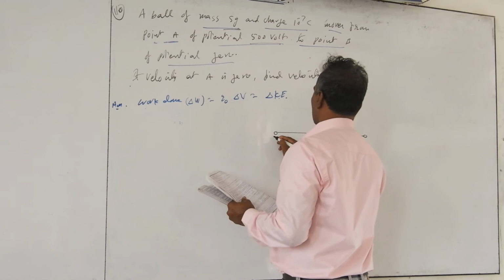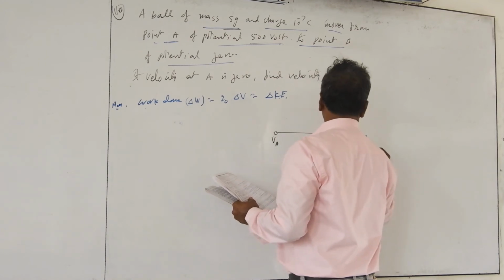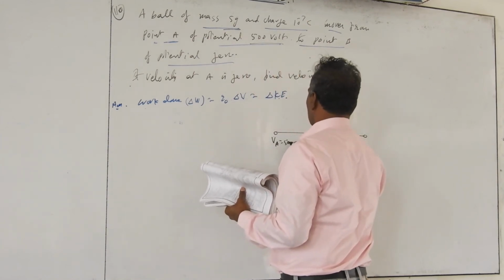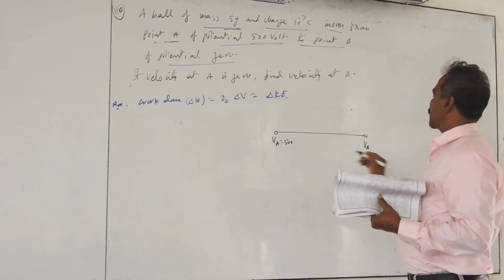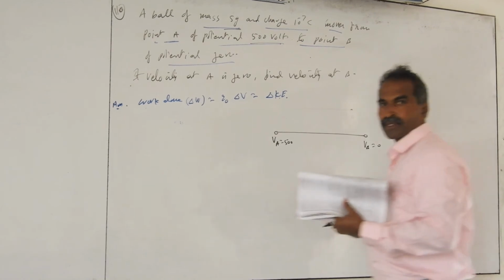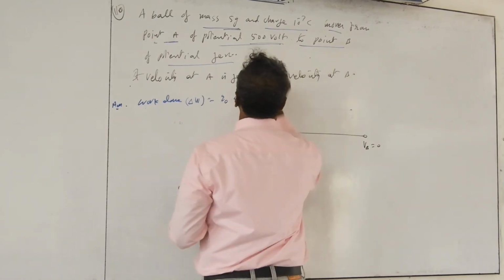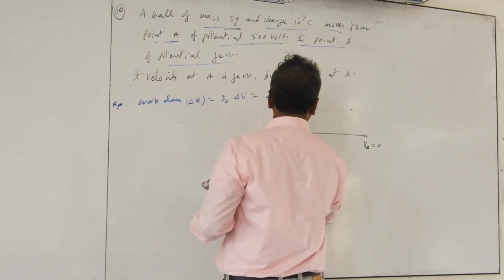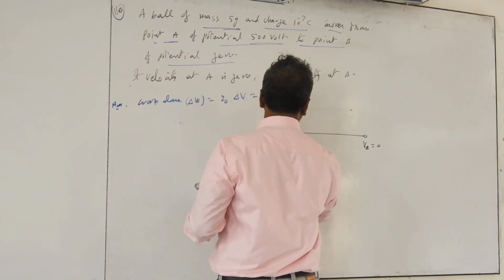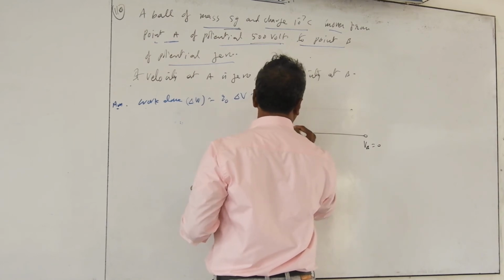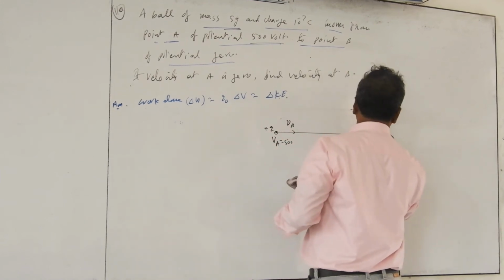Say this is A, and the potential I will take as VA, and this is VB. You are given A potential is 500 volts, and B potential is 0. Okay, high potential, low potential. And the charge is positive. Charge moves from high potential to low potential. The charge is moving at this point. Velocity of the charge, plus Q, at A is V, and velocity at B is VB.